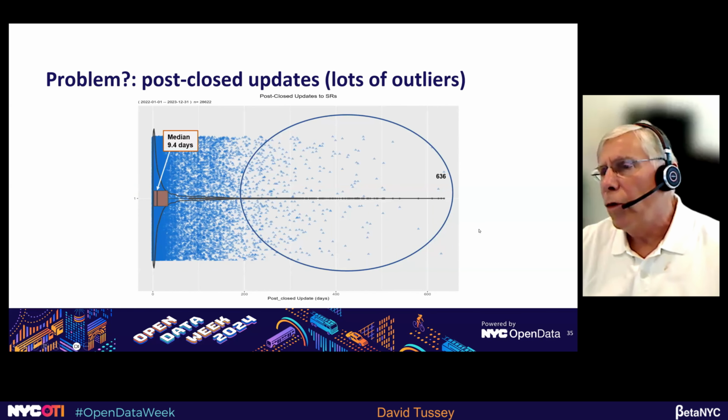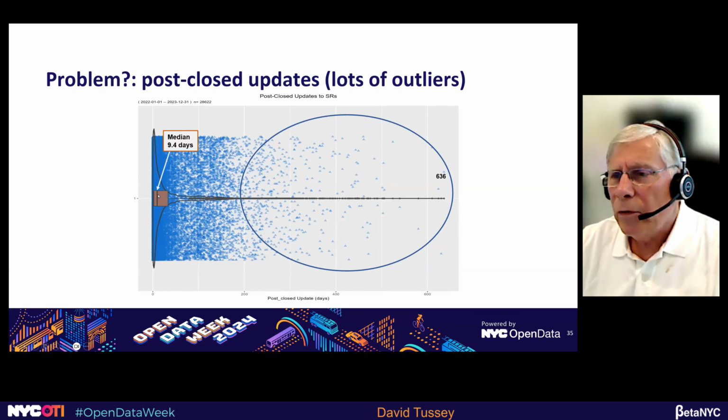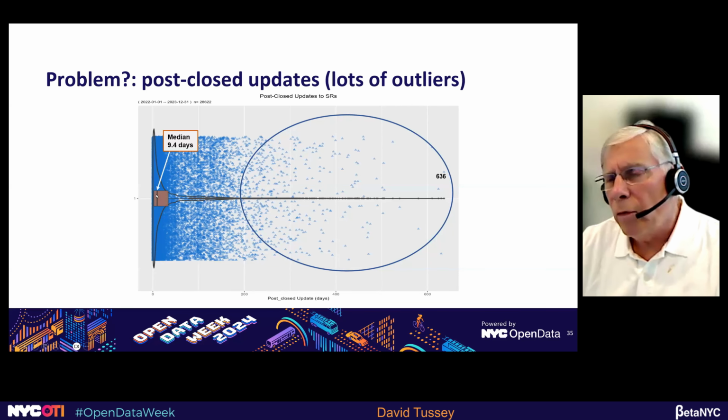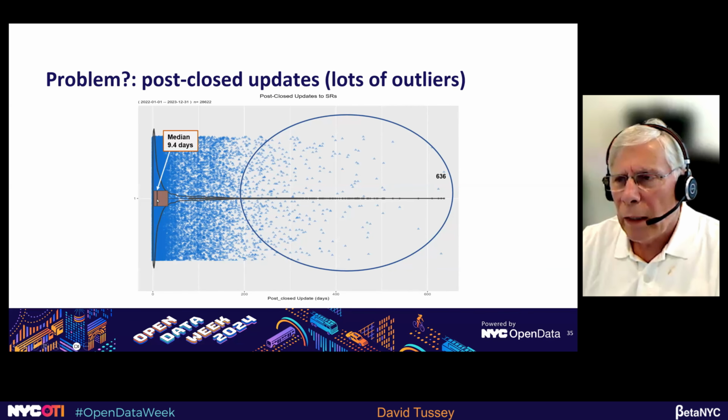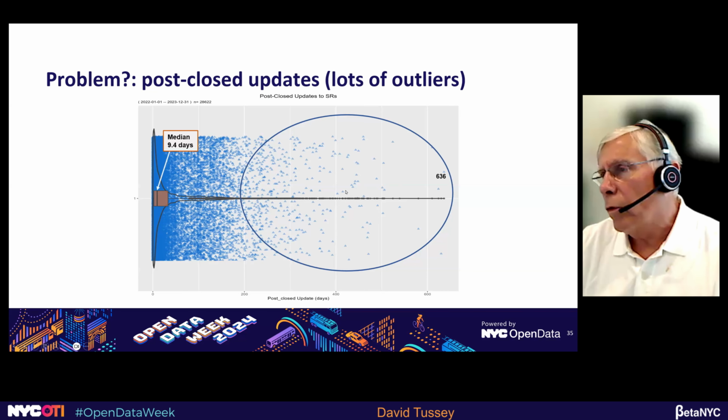here's a violin chart showing how far those outliers go. Here's the median, 9 days, 9.5 days. Okay, I got that. They're closed, and then a few days later, they do an update, a week later or something. But then there's a bunch of outliers here that are hundreds of days after the SR was closed.